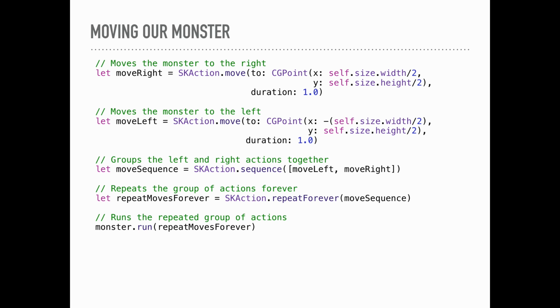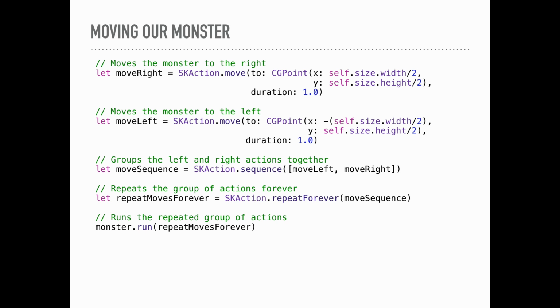And if we did that, it would just happen once. So the guy would go to the right and then the left and be done. But if we group these things together in a sequence where it goes right and left, and then we repeat those things, then it will keep going. So the SKAction sequence will group a list of actions together. And then the SKAction repeatForever method will loop those actions.